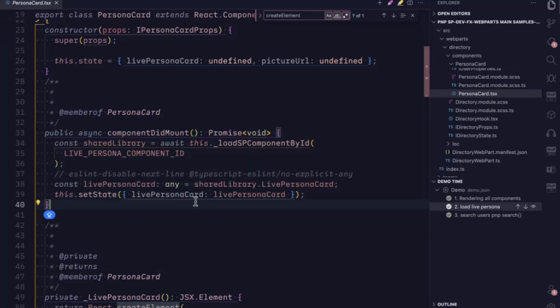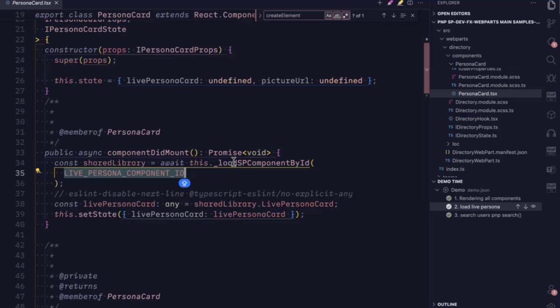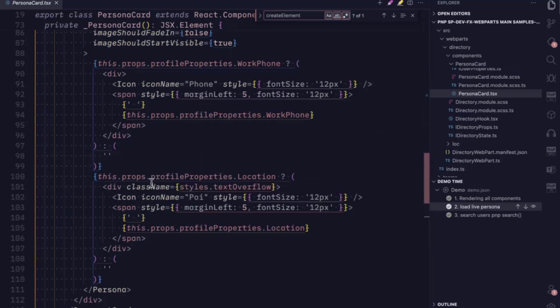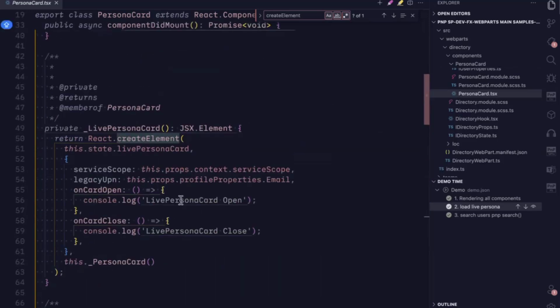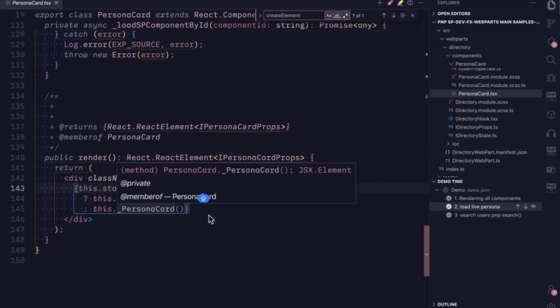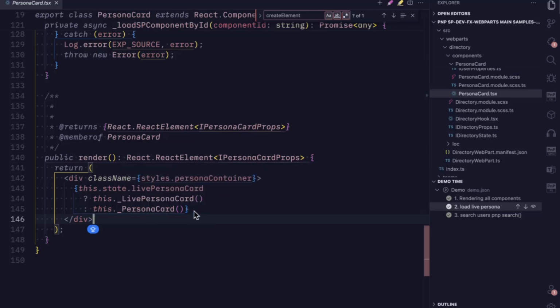When this persona card loads for the very first time, we pass the live persona card component ID. We pass this component ID to the SP component loader, and it returns the actual component, which is set to the state. And below, if you scroll down, you can see the condition where we check for the live persona card. If it exists, then we call the live persona card. Otherwise, we call the basic persona card.